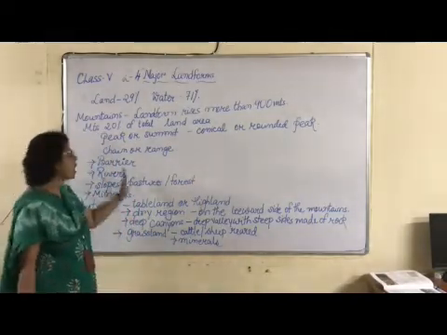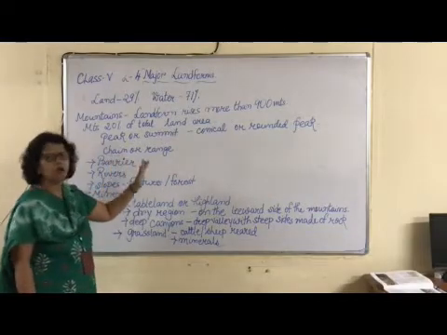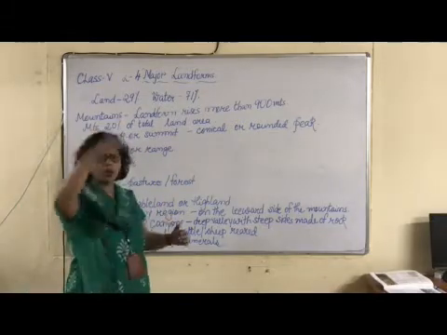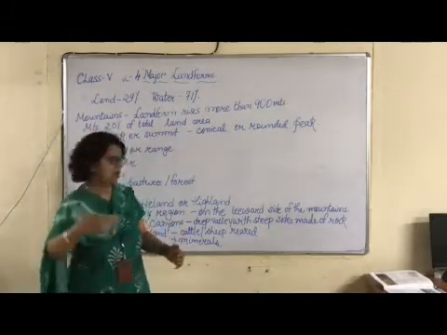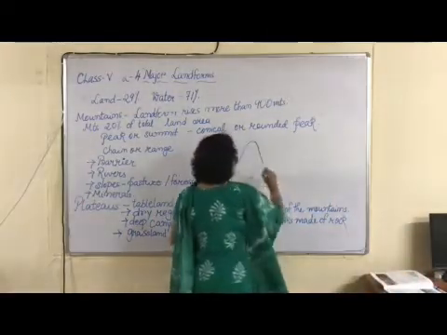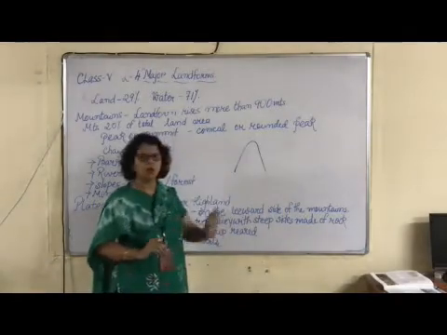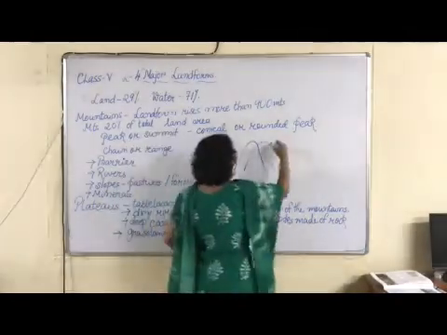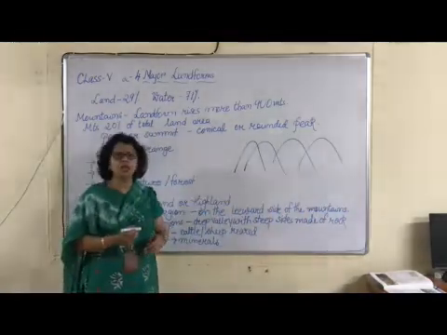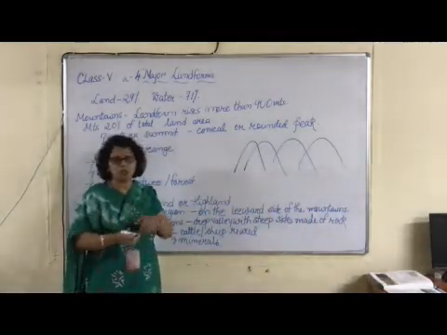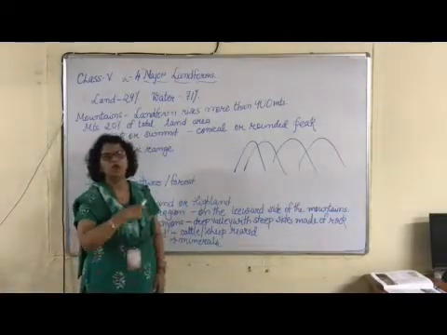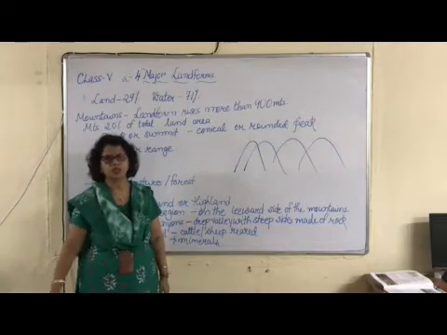Now mountains are also called a chain or range of mountains. You will see mountains not just one like this. Have you ever seen only one mountain? No. They are a range of mountains or a chain of mountains. So there are parallel ranges of mountains running over hundreds of kilometers.